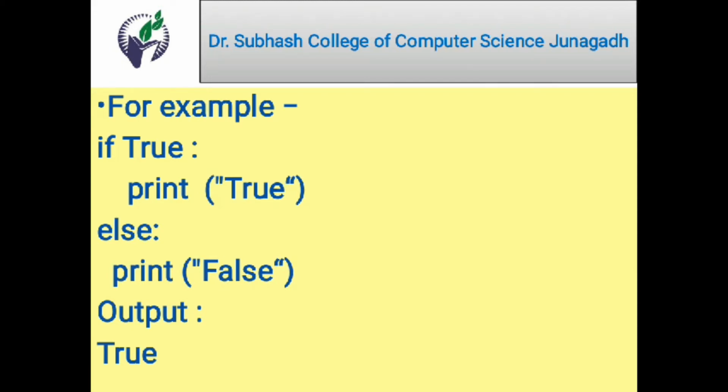Here, if, then the condition, then colon. We are writing that if this condition becomes true, then we execute only a single statement, print. In that we have printed true. Parallel to if, we have used else, and again a colon, and we have used print false. Here, if the condition becomes true, where true means always true, as we have seen, it is a keyword that represents the always true condition in Python. So if true, then it will print true.